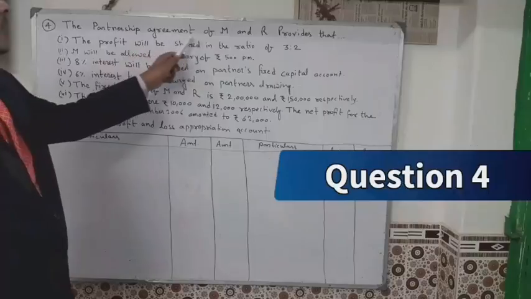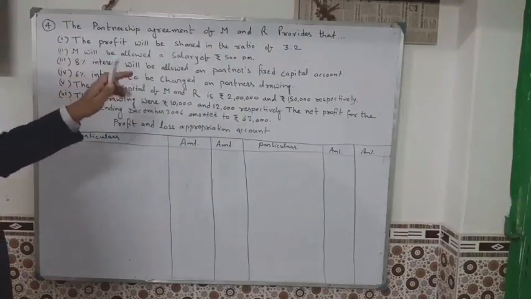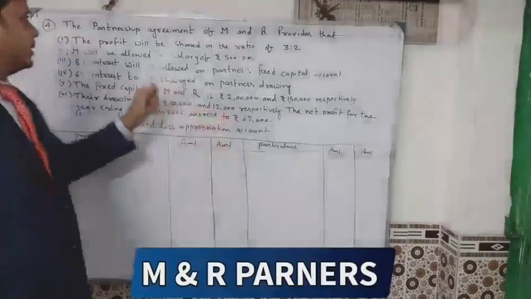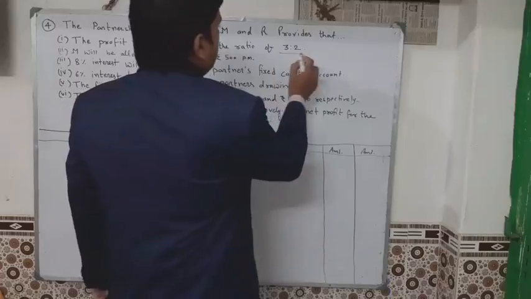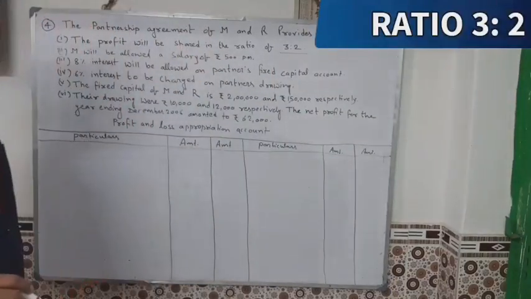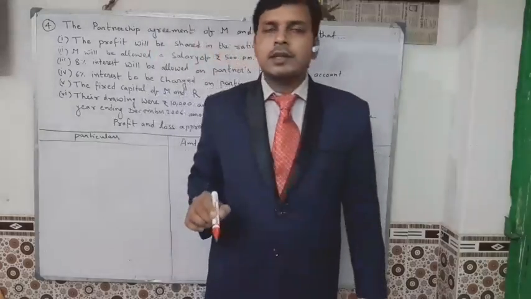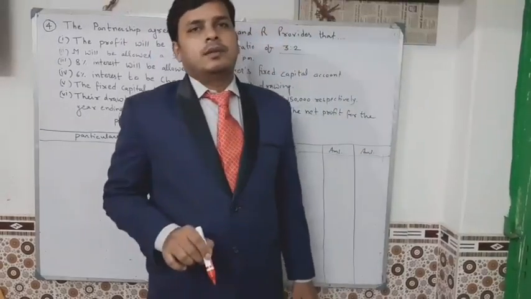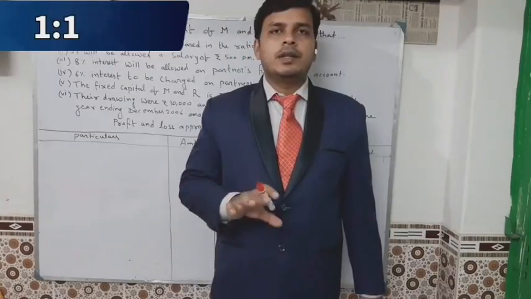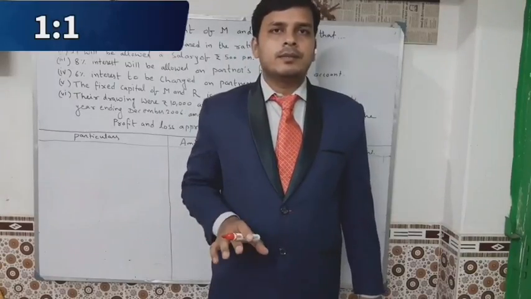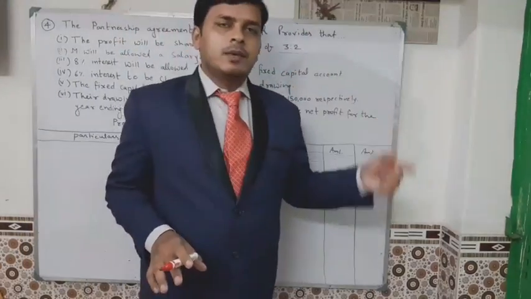The partners agreement of M and R provides that, okay, M and R are two partners, and the profit will be shared in the ratio 3:2. In previous sums, the profit was divided in equal ratio, which means 1:1 ratio. But in this sum, profit will be divided in 3:2 ratio. How will you do it? I am going to tell you.